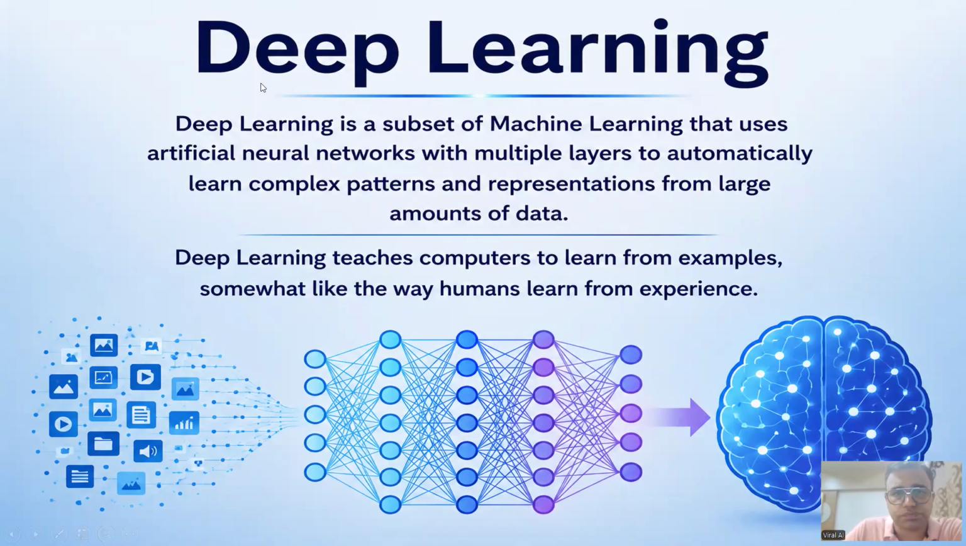So, artificial neural network contain multiple layers. At the bottom, you can see there is artificial neural network. It takes the data and it learns from the example, just like human learns from his experience. The deep learning teaches computer to learn from the example. So this is the difference between deep learning and machine learning.